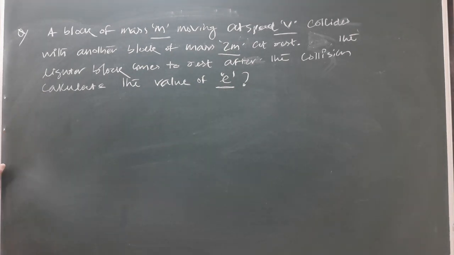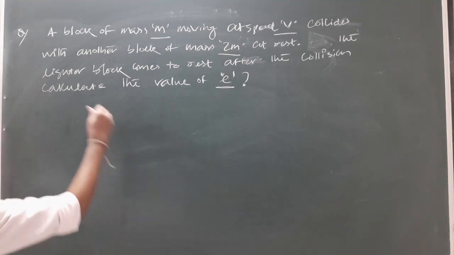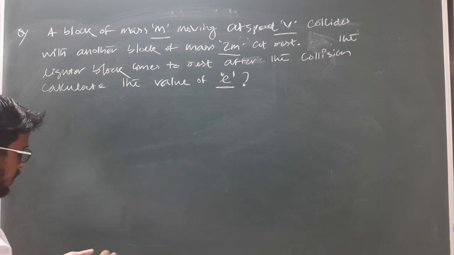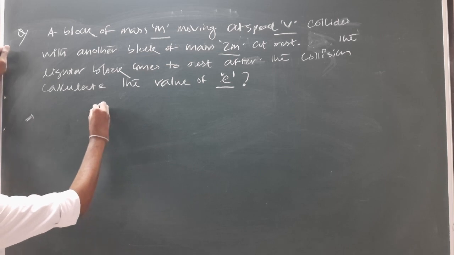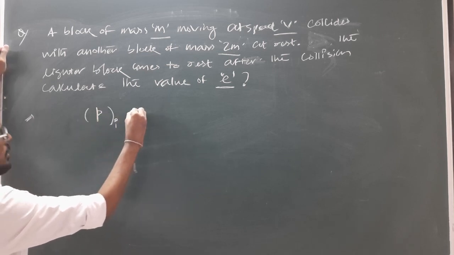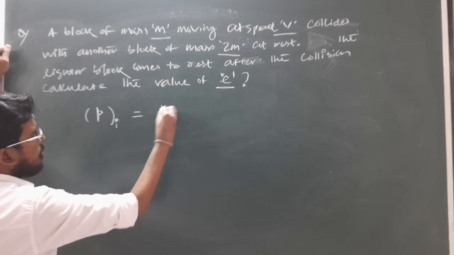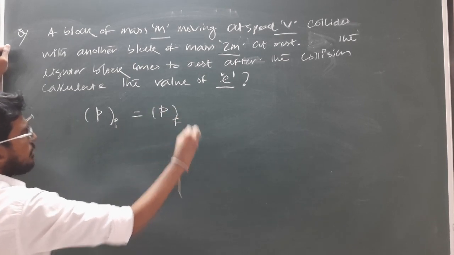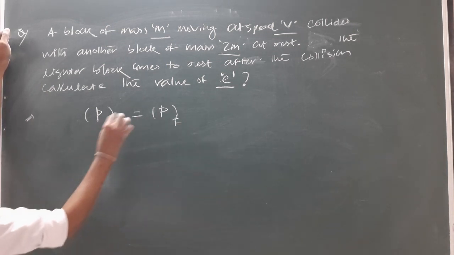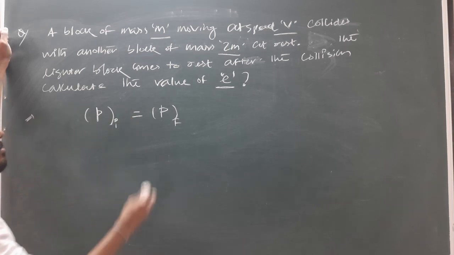The coefficient of restitution. So during this collision we already know that for any kind of collision the total momentum of the system at initial is equal to the total momentum of the system at final condition. Whatever may be the type of collision, the linear momentum is always conserved. So in this case, what is the initial momentum?